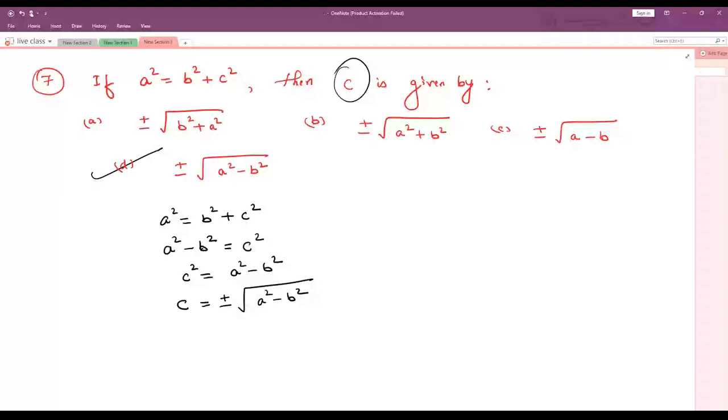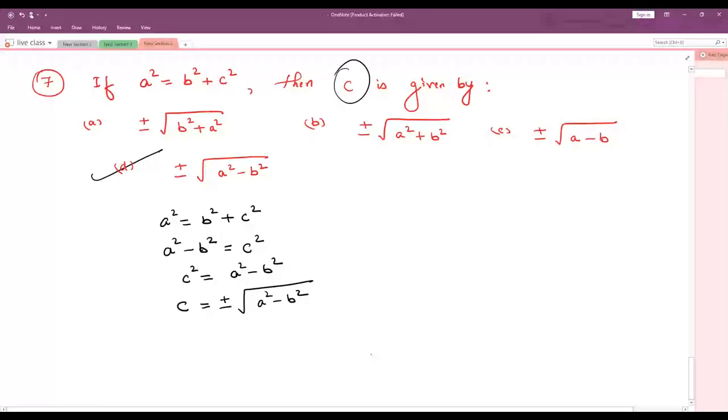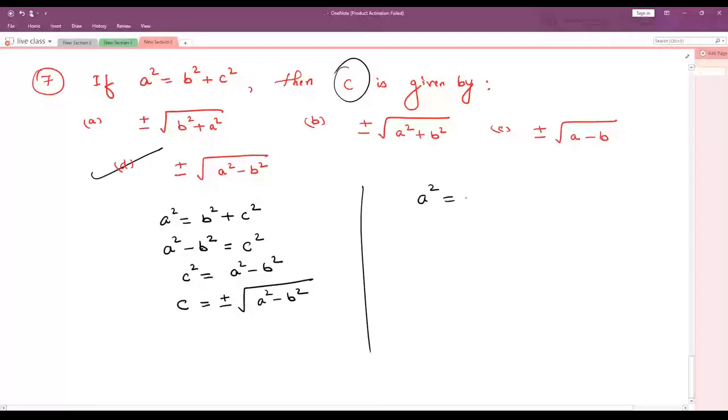Once more. What is the given equation? A square is equals to b square plus c square.